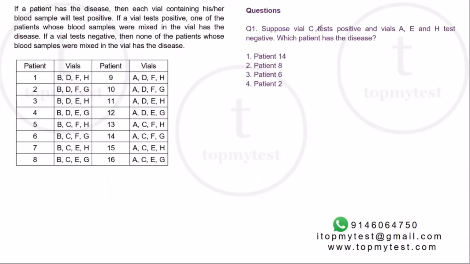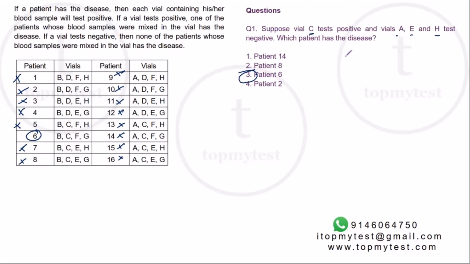Okay, first one says, suppose vial C tests positive and vials A, E and H are negative. Which of the following has a disease? Okay, A is negative, so all of them are out. E is negative, so 7, 8 are out, 3, 4 are out, right? H is negative, so 1 is out, 5 is out, extra, right? And C is positive. Now between 2 and 6, 2 does not have C in it. So this is out. Patient 6, option 3 will be a correct choice.